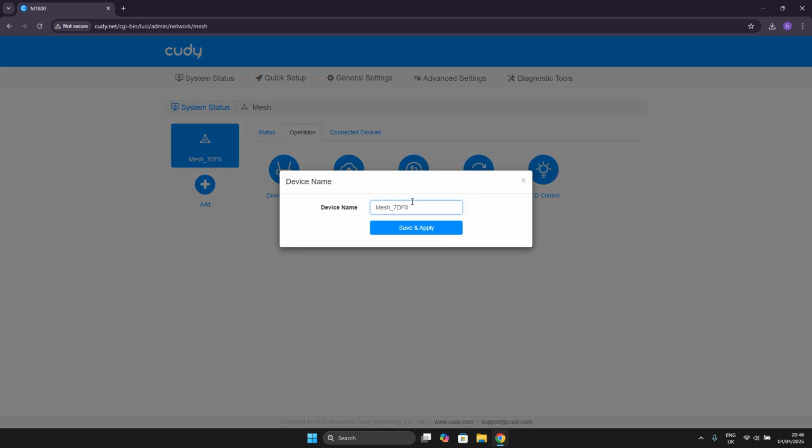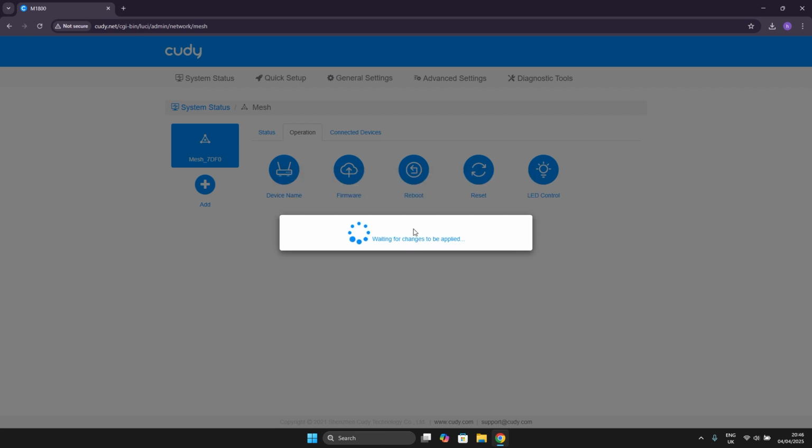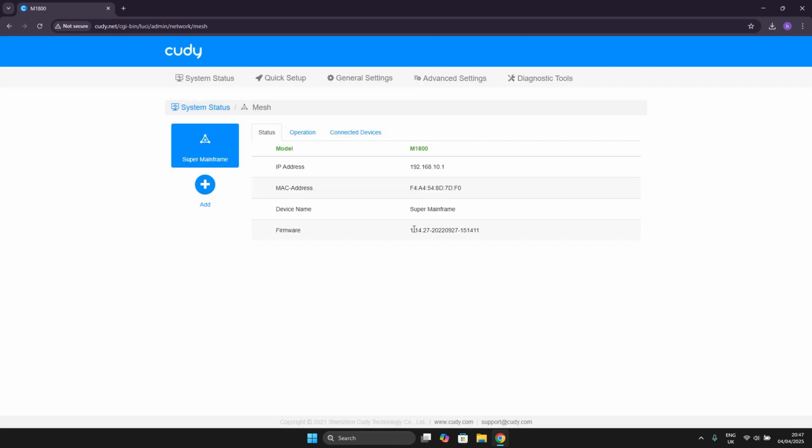So for example, I will call it, well, let's say Super Mainframe. Though we don't want that slash at the beginning. And now we hit Save and Apply in order to change the name to something more cool, like Super Mainframe.